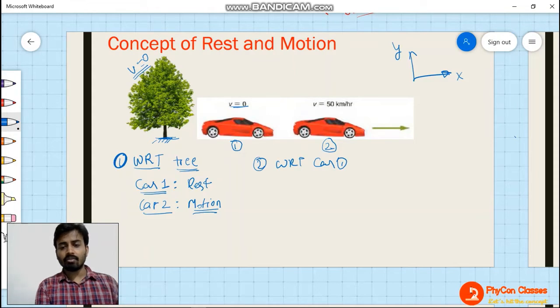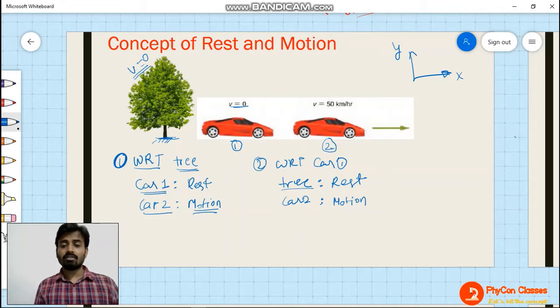Now, second, with respect to car 1. If I am talking about with respect to car 1, what is the motion of the tree? Can you tell me? Correct, rest. And what is the motion of car 2? The motion of car 2 will be in motion. That means it is moving with the velocity of 50 km per hour in forward direction, or positive x-axis direction.